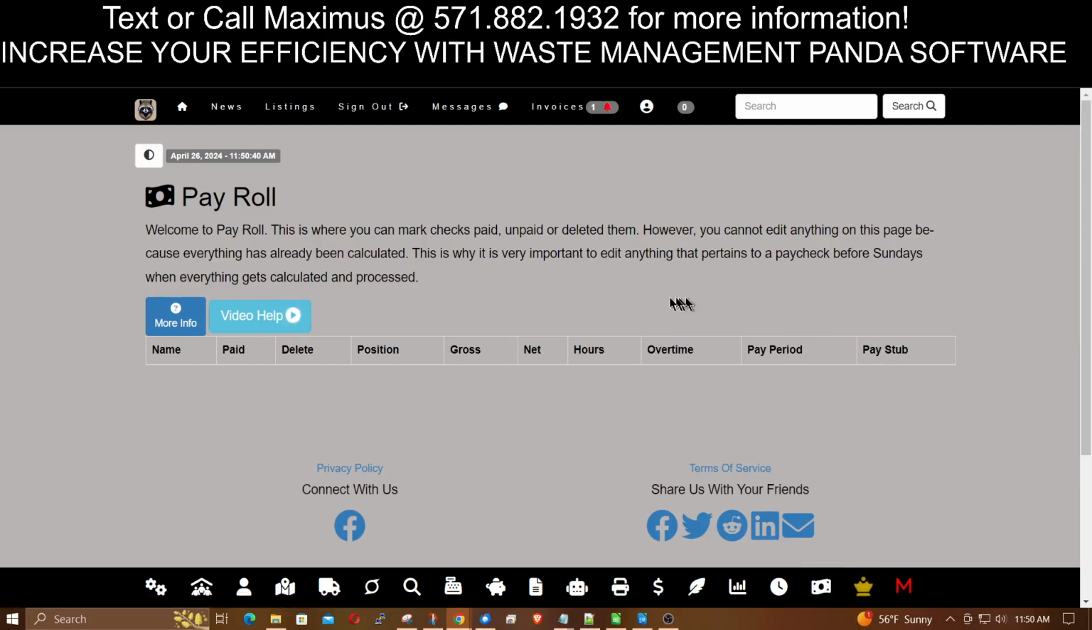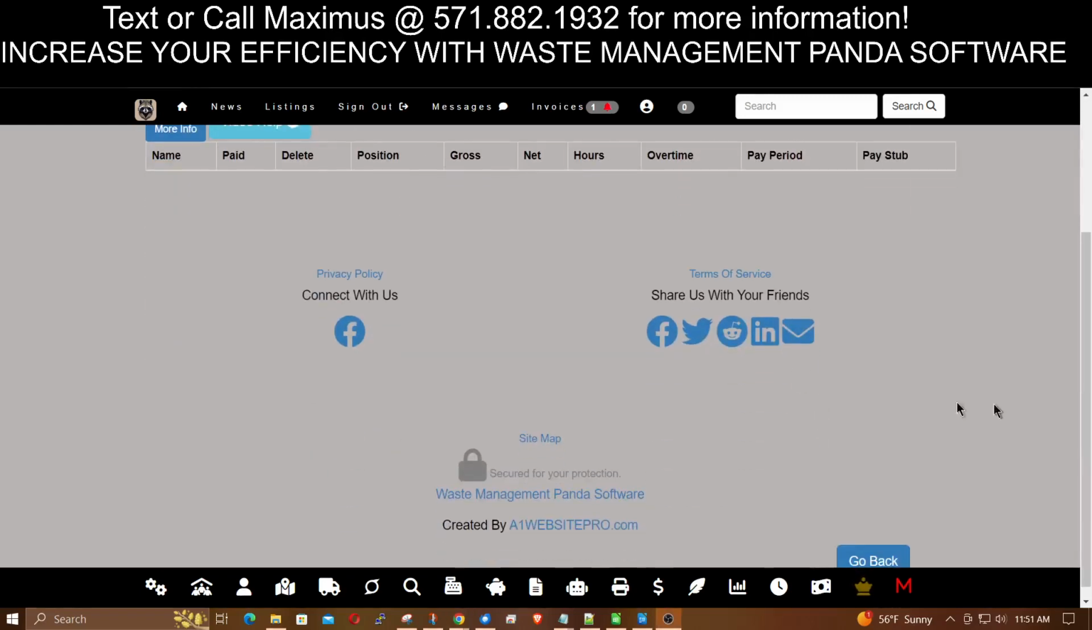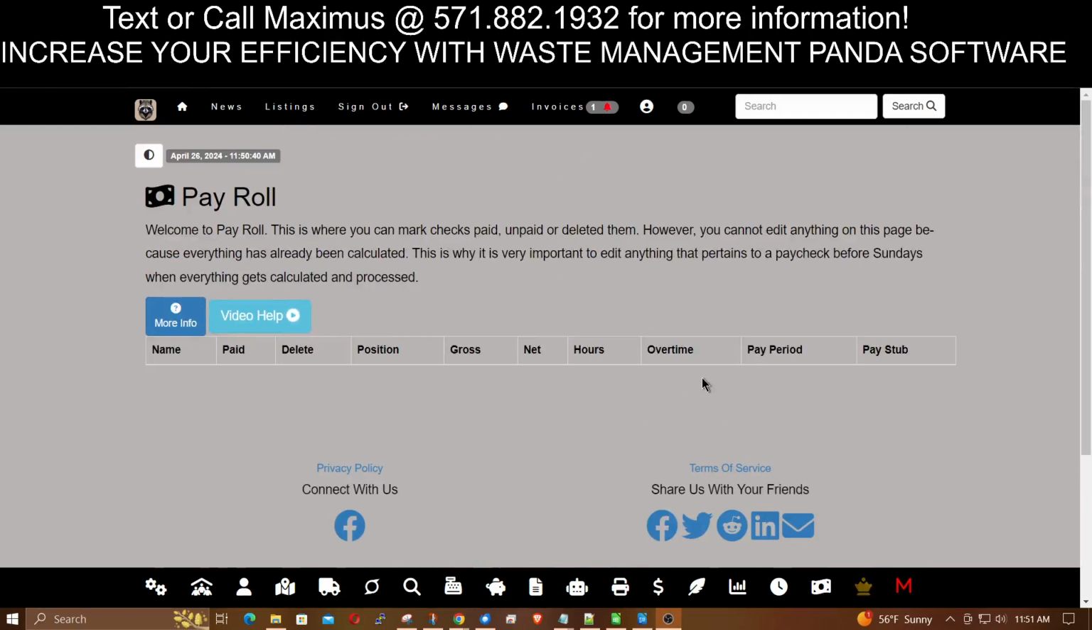It calculates all their taxes, federal, state, and local, and puts in the designated amount if they have child support, a retirement program, or an insurance contribution program. It calculates all that for you, and it does it instantaneously. We have several videos on how to set up an employee. If you look at waste management software.com, waste management Panda, it shows you how to do all that quickly, because the whole idea was to be efficient.